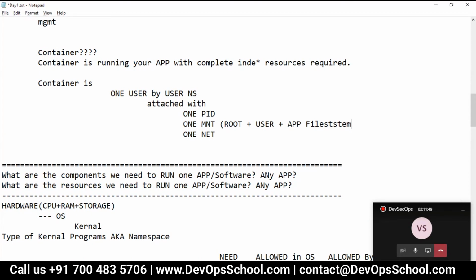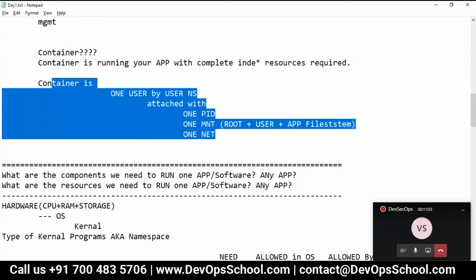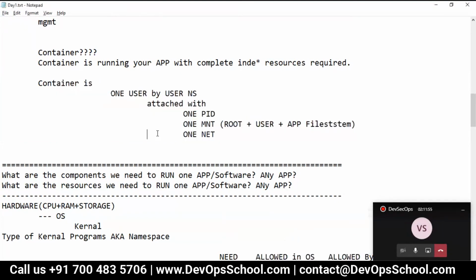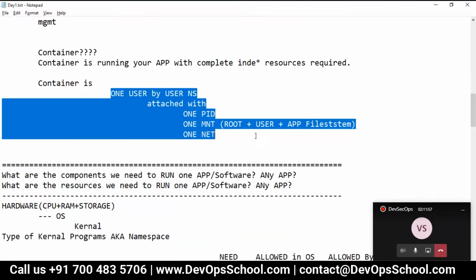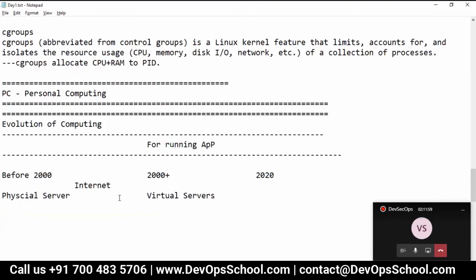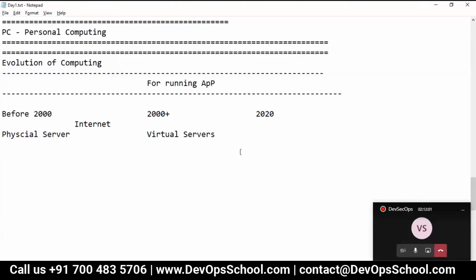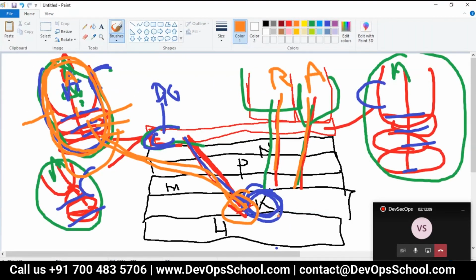Okay. And now you see guys here, think simple. This is the functional definition. This is the technical definition. And now here, we are running application in a container. So what is the benefit of container? If someone asks you, simple, you say, using a container technology, you can save lots of CPU.